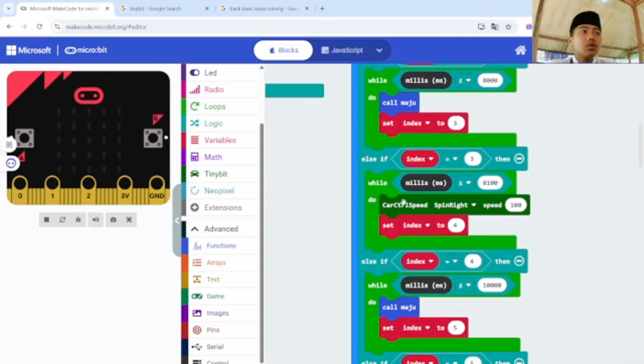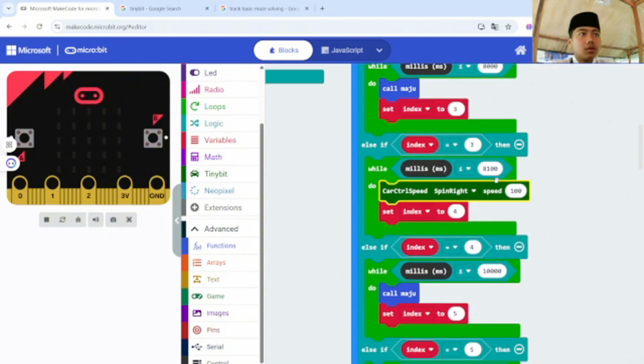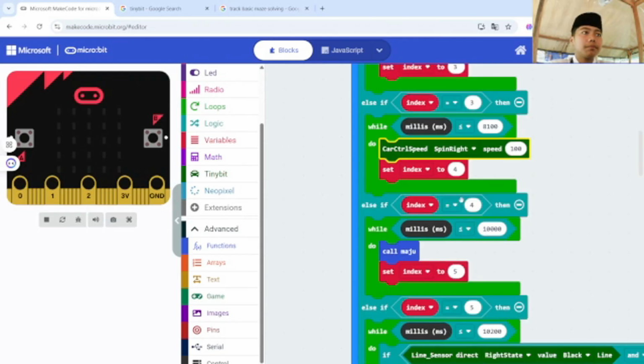And then do car control speed spin right to speed 100 to make the robot not too fast, to make it slow but perfect time.